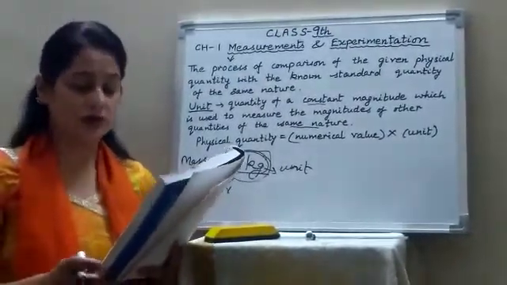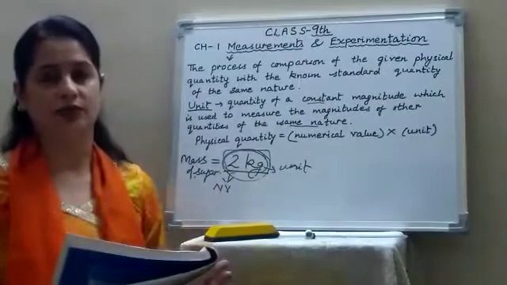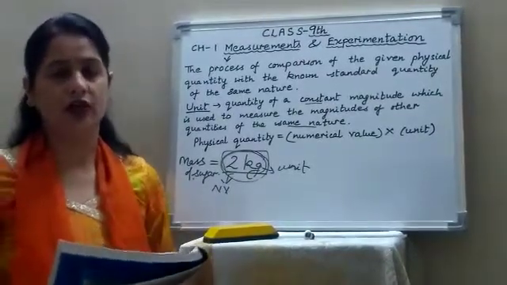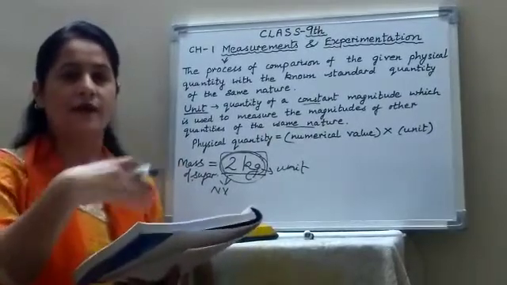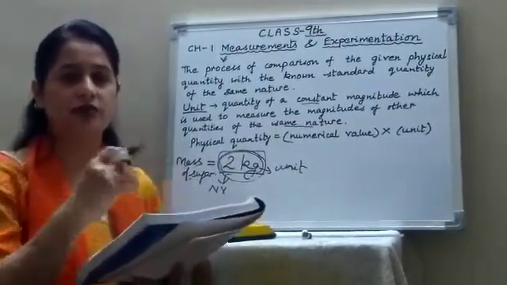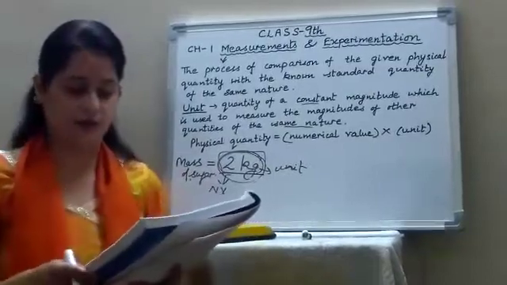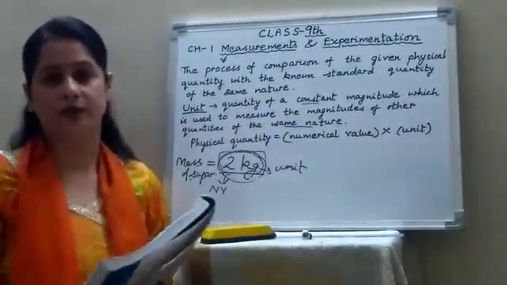It should be possible to define the unit without ambiguity. No confusion in that. You must have 2 or 3 good standards to describe that unit. The unit should be reproducible.